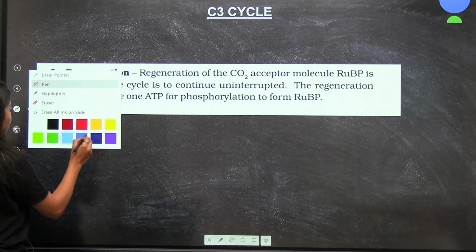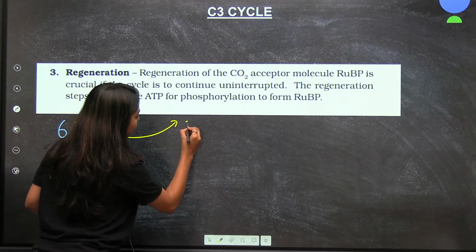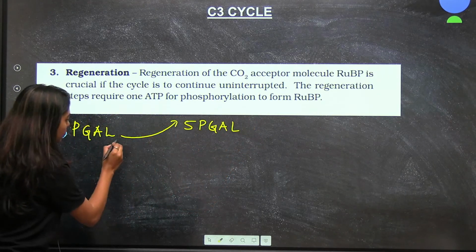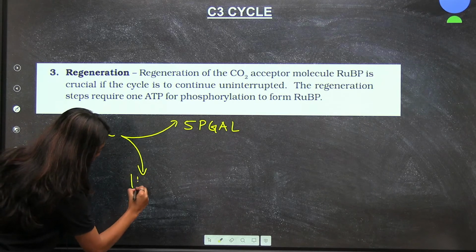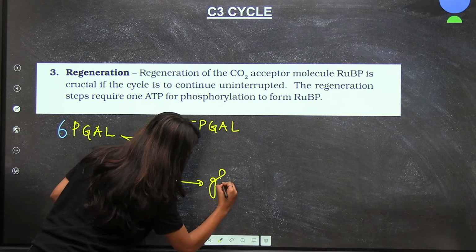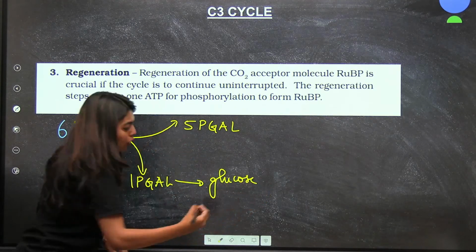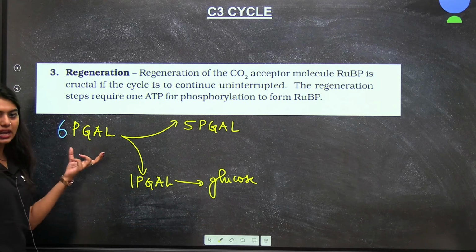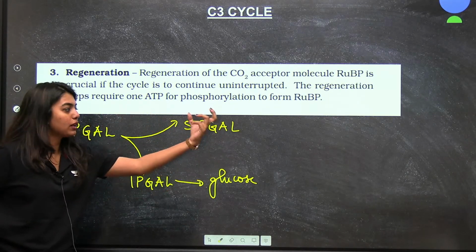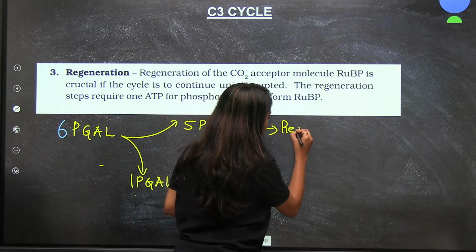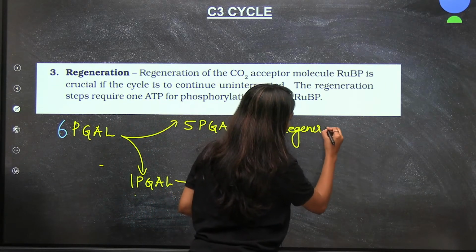Out of the 6 molecules, 5 PGAL will go, and 1 PGAL will end up forming as glucose. Okay, what am I trying to say? Out of the 6 PGAL, 5 PGAL will go for the regeneration of your RUBP, not Rubisco, RUBP.